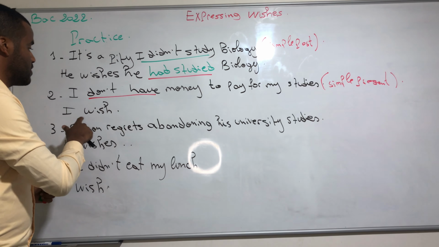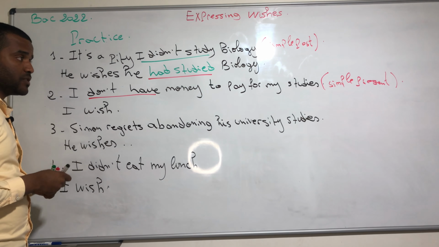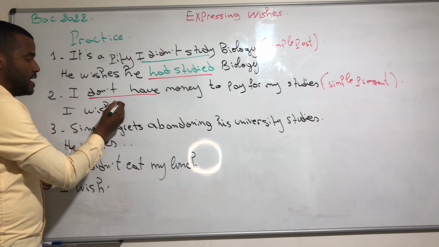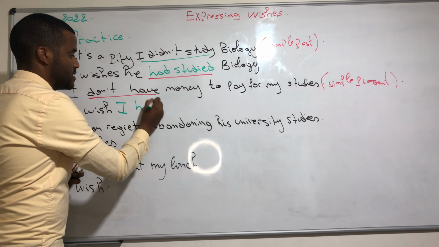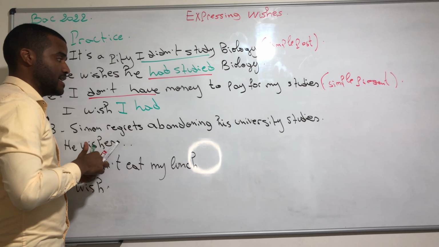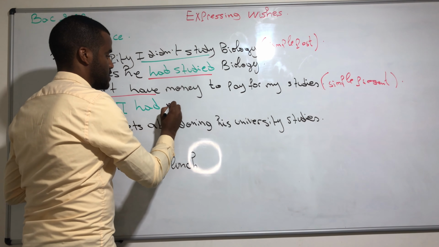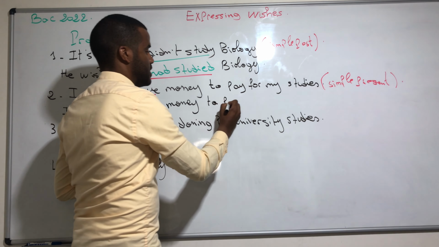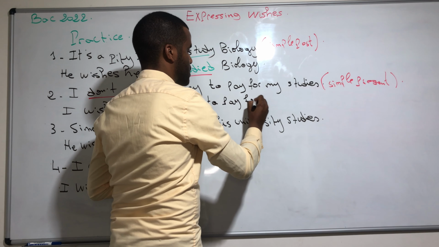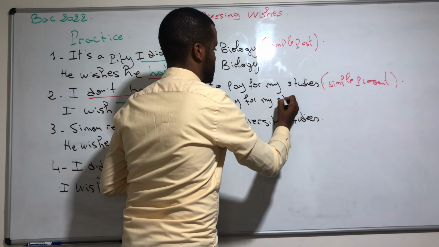Like here we have: I wish I had money. I wish I had money to pay for my studies.